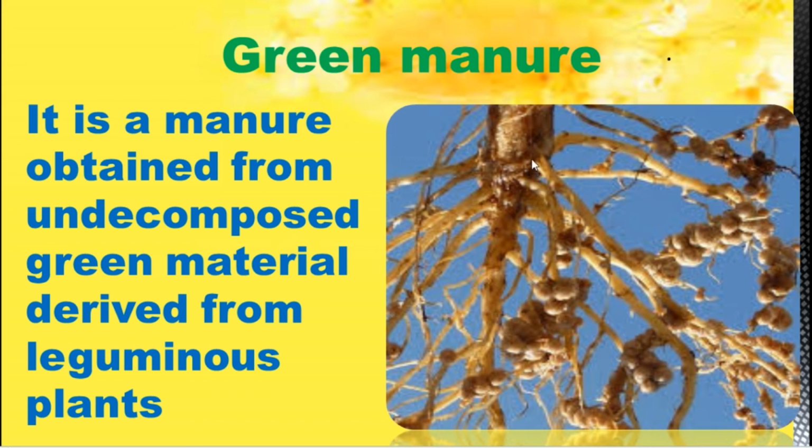Look at the leguminous plants. They have rhizobium. Some microbes help the plants to convert atmospheric nitrogen into nitrate, or available nitrogen for the plants. That's why farmers are sometimes encouraged to cultivate leguminous plants before the main cultivation.